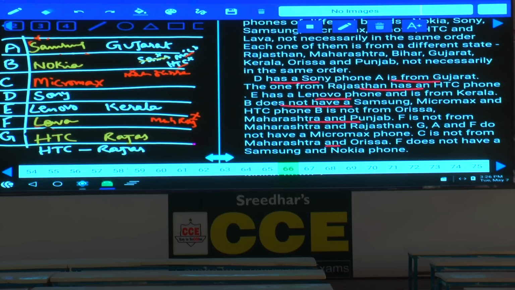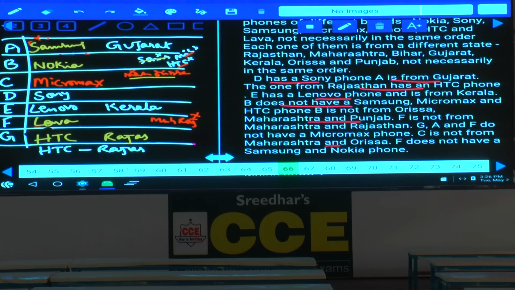Done with this? Now A, B, C, D, F, and G, Samsung, Nokia, Micromax, Sony, Lenovo, Lava, and HDC were done. Then coming to the places here, Rajasthan, Kerala were done. Gujarat also done. The next one, Maharashtra and Orissa. Now this C cannot be from Maharashtra and Orissa.